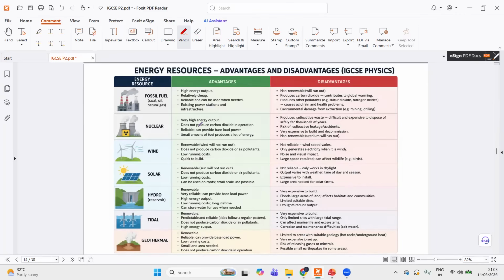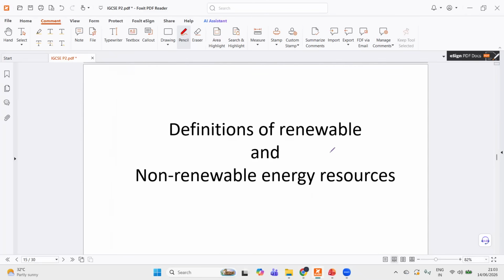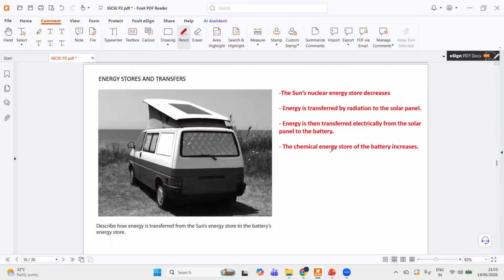When it comes to energy resources, you need to know all of the advantages and disadvantages of each energy resource. So you have fossil fuel, nuclear, wind, solar, hydro, tidal, geothermal. So these are the advantages and these are the disadvantages. And they can ask you, which one would you prefer over the other? So this is where you have to bring in the advantages and disadvantages. And also you need to know the definitions of renewable and non-renewable energy sources.